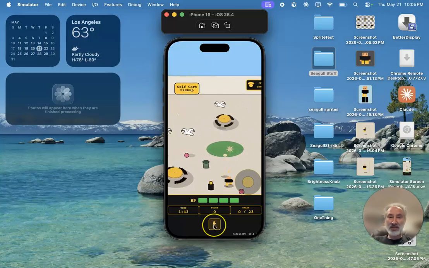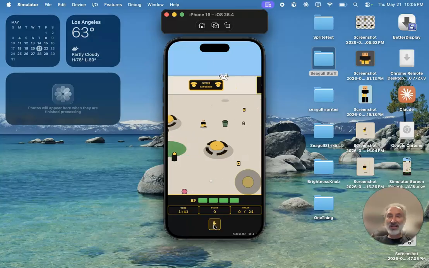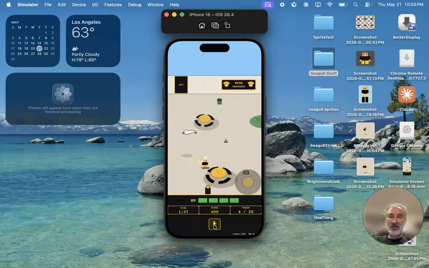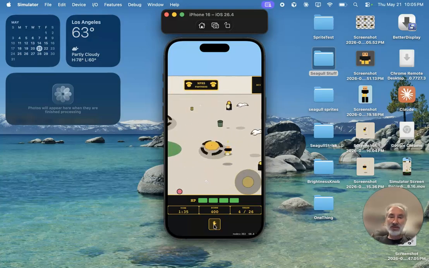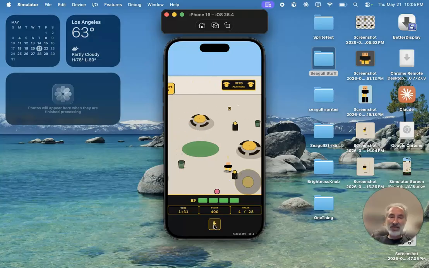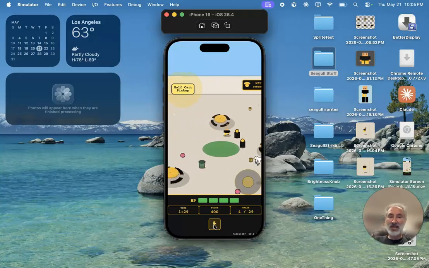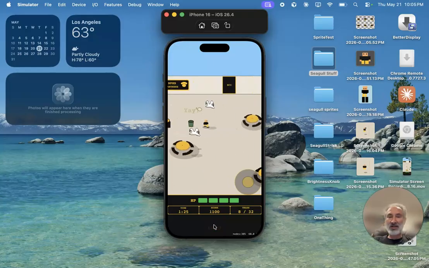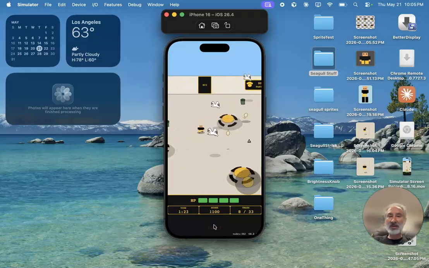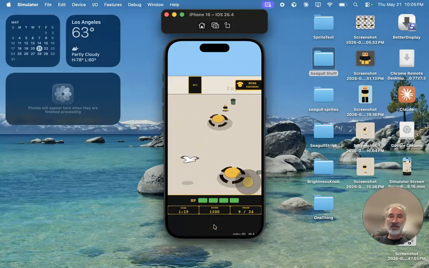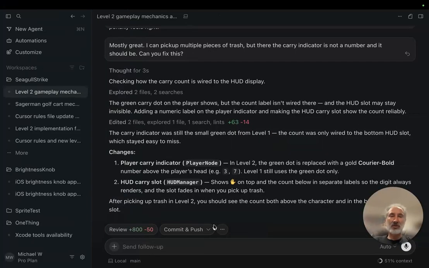And why there's a hand there, I don't know. The AI seems to like having a hand there. I'm going to go and try to pick up some more trash. And I'm picking up a bunch of pieces. But I want that indicator to show above the head, not just down there in the HUD. I don't want to keep looking down. Oh, and then every time I drop off trash, the HUD indicator goes away. Okay, so I got to go back and give Cursor some feedback that it's still not working perfectly.